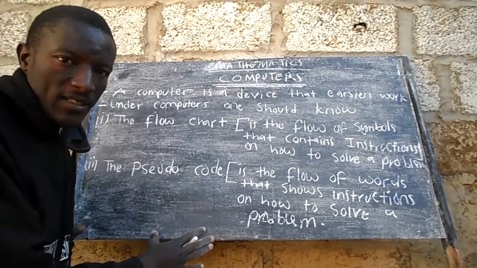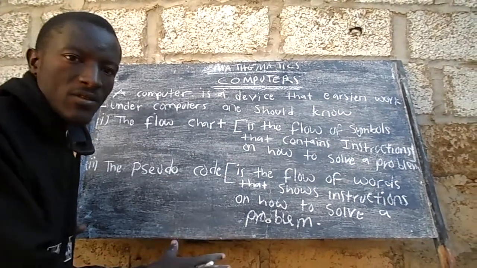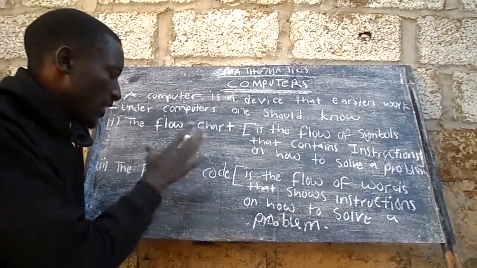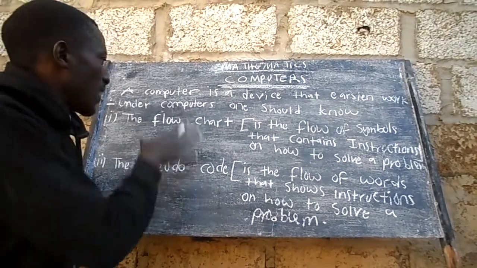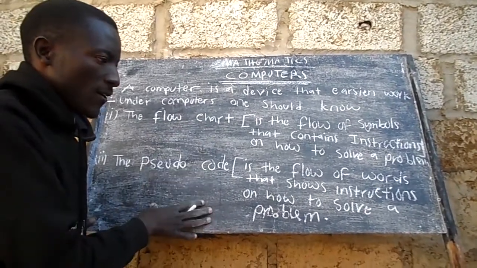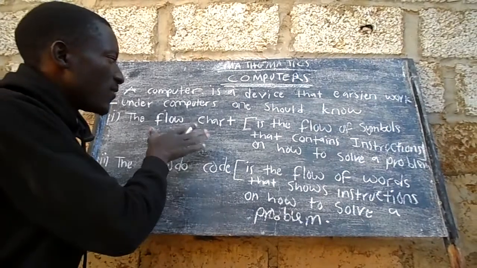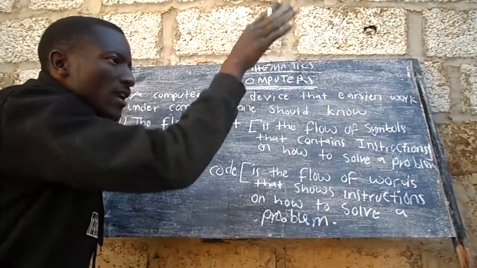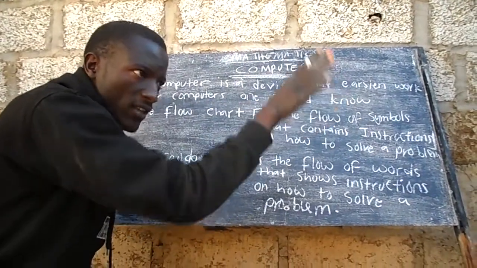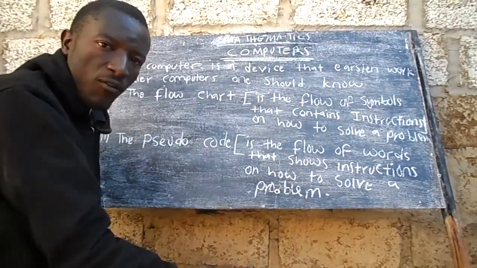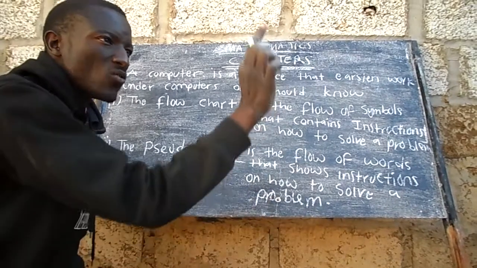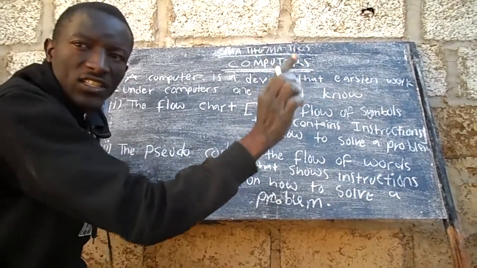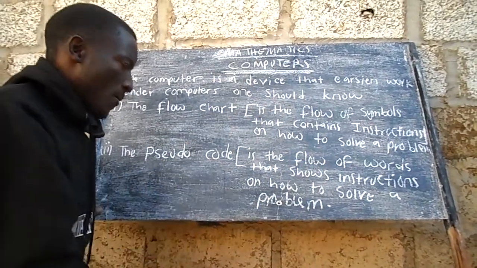Any problem in mathematics, it can be under sequences and series, it can be under mensuration, a pseudocode will help you to do that, a flowchart will help you to do that. In the final exam, if they give you a flowchart, the flow of symbols, they want you to turn the step-by-step instructions in symbol form into instructions written in words.